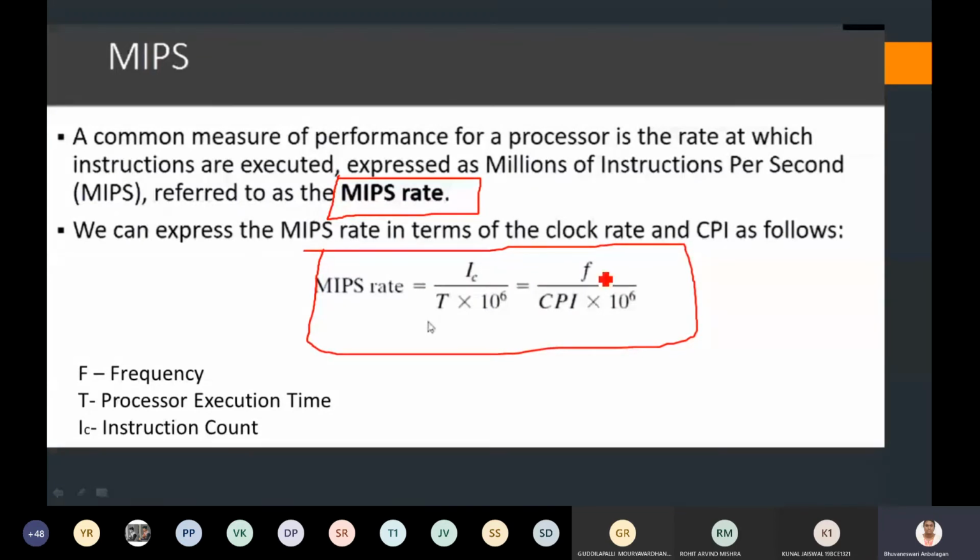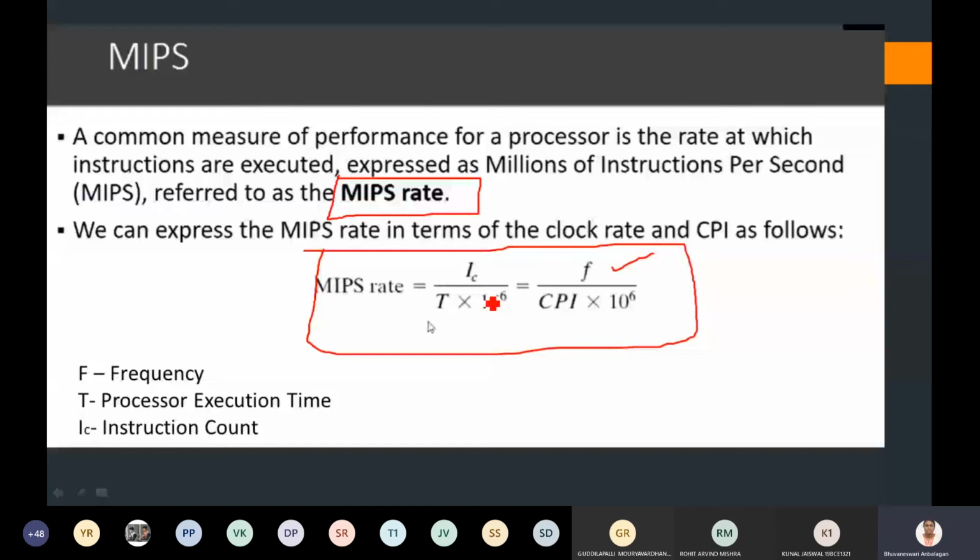It is going to be the ratio of the frequency, that is the clock rate at which the instruction is going to get executed, divided by CPI into 10 to the power of 6. Otherwise I can say it as IC divided by the time taken for execution into 10 to the power of 6.